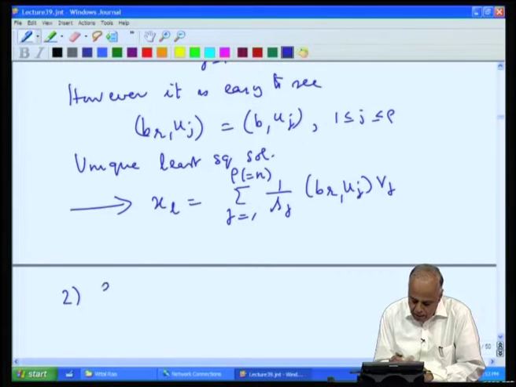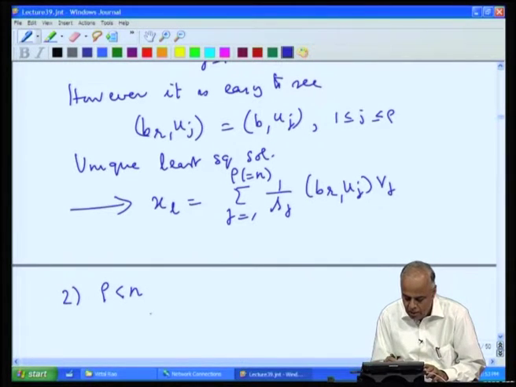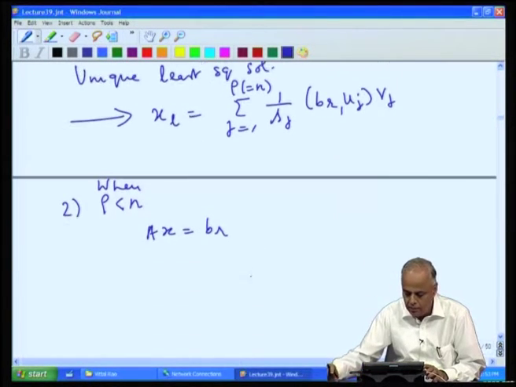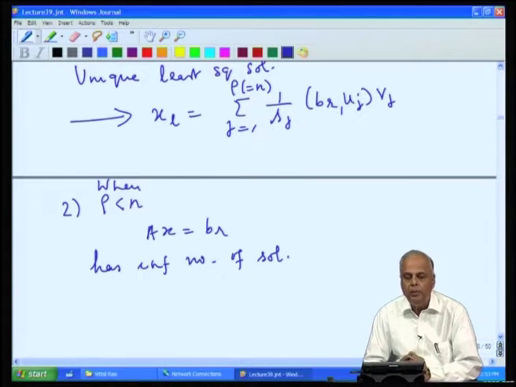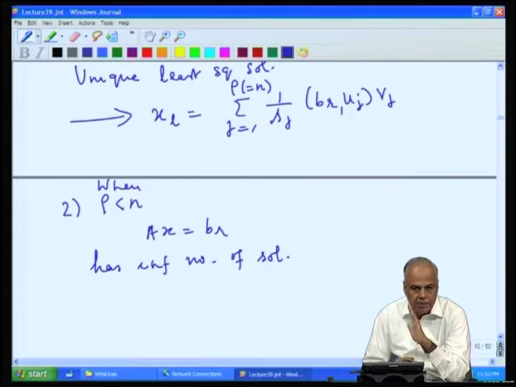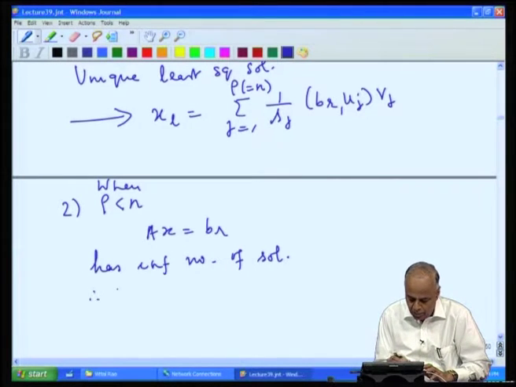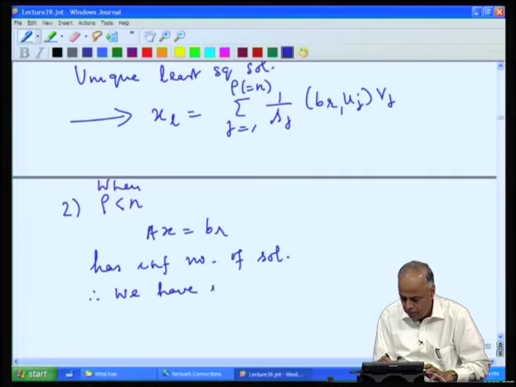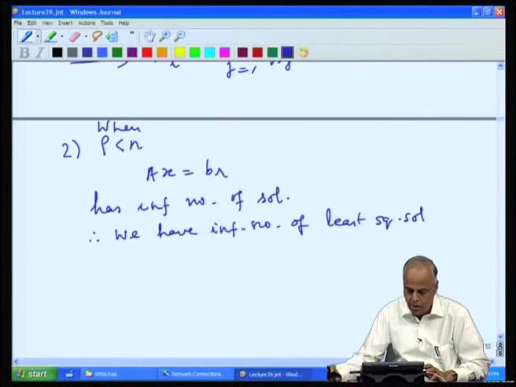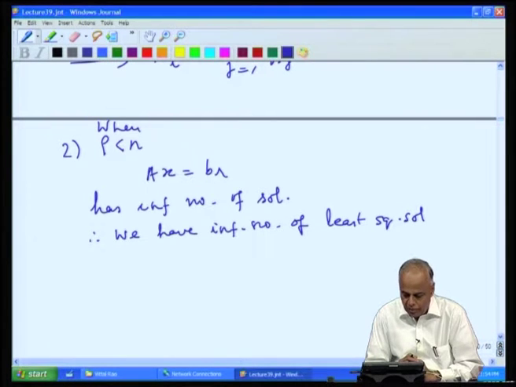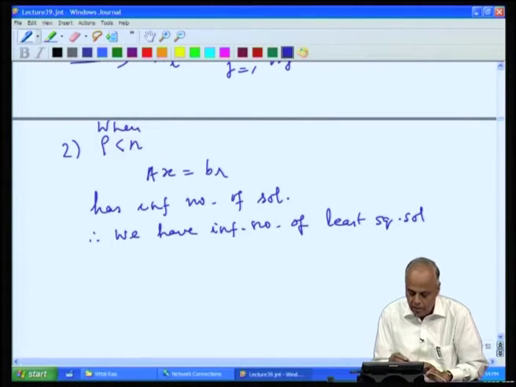On the other hand, when rho is less than n, A x equal to B_r has infinite number of solutions, but any solution of this A x equal to B_r is called a least square solution. Therefore, we have an infinite number of least square solutions. What are they?